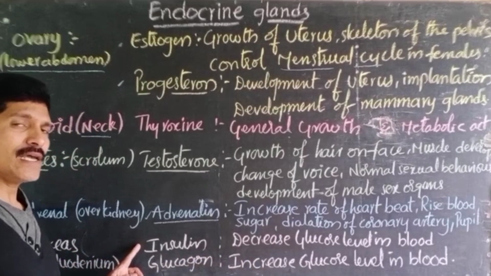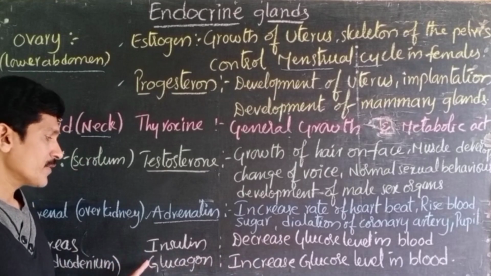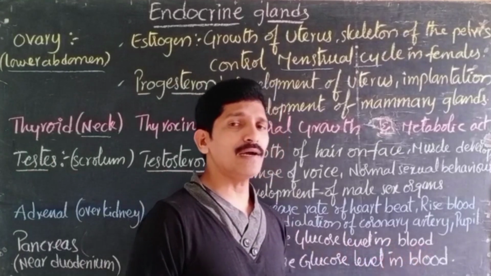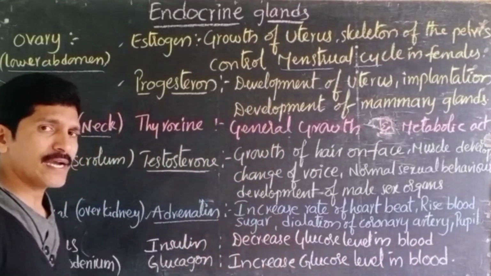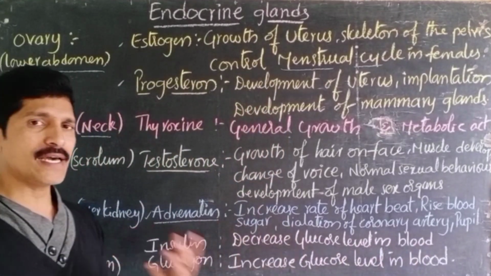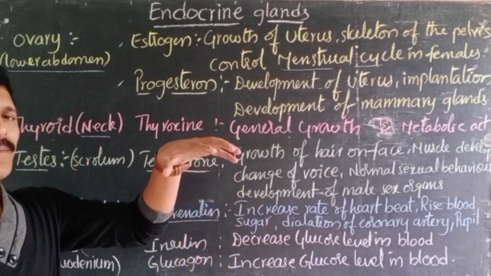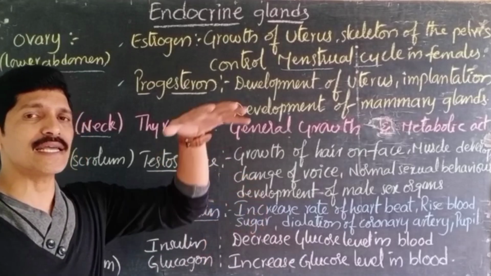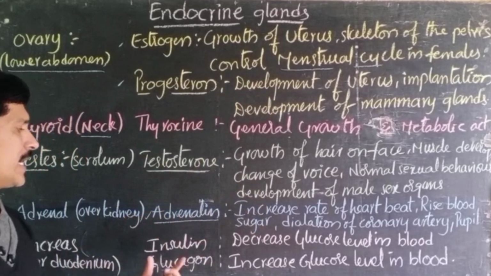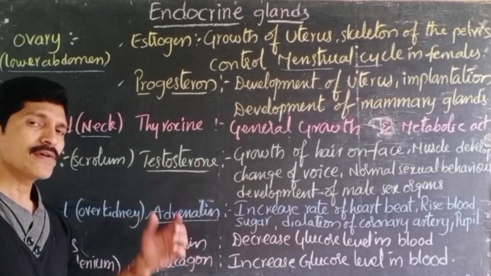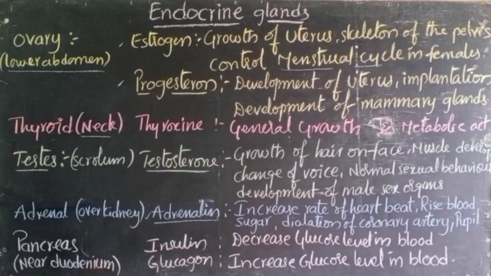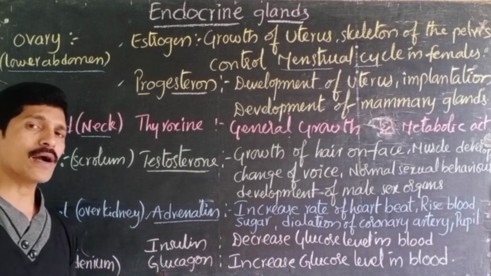One important point is that the pancreas secretes two hormones: one is insulin and the other is glucagon. Insulin decreases the glucose level in the blood. When a person consumes any kind of food material, after digestion the glucose level in the blood automatically increases. When the glucose level increases above normal, insulin is immediately secreted from the pancreas and brings it down to normal. Another hormone secreted from the pancreas is glucagon.